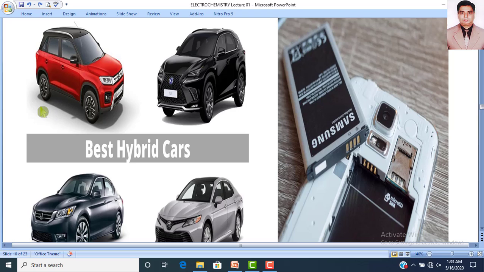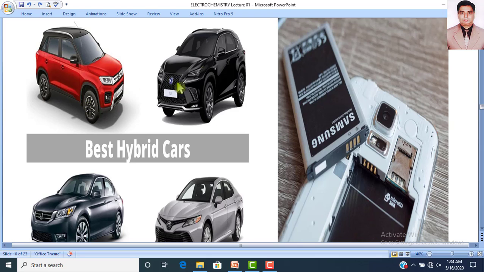And after 100 years, after 200 years, after 500 years, what will happen? Our fossil fuels will be finished. Then what will we do? So in recent years, scientists have developed hybrid cars that are using an electrical storage battery.